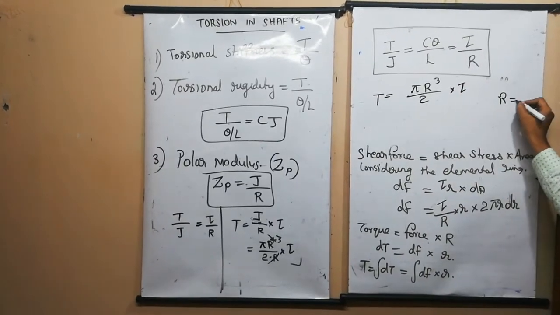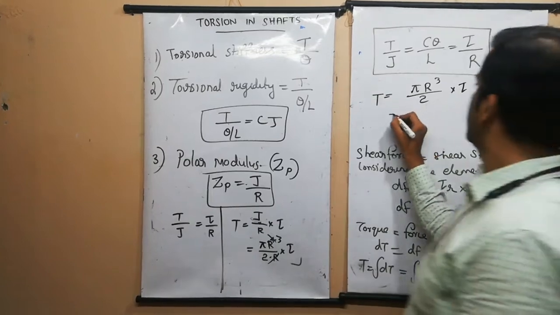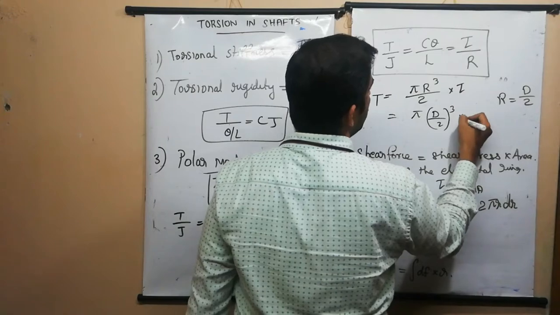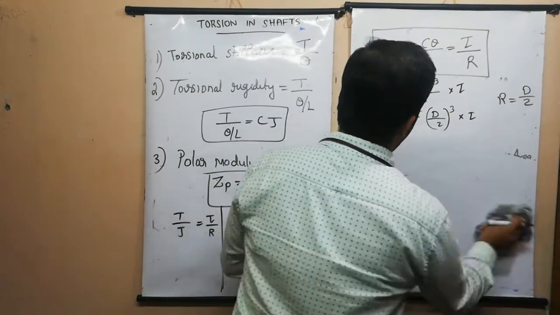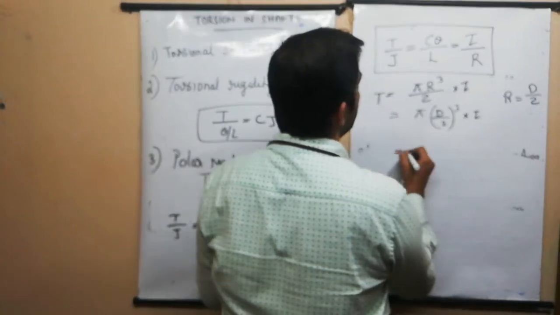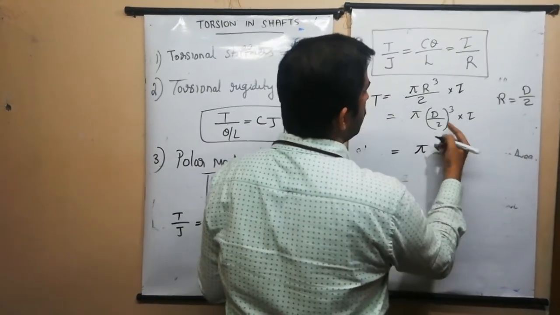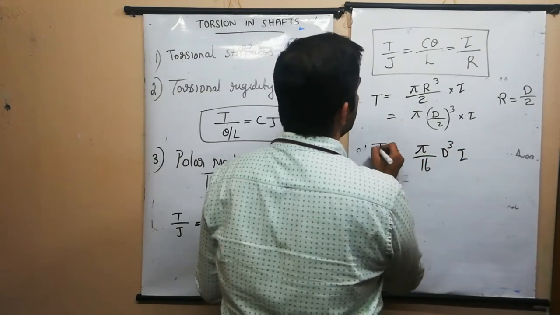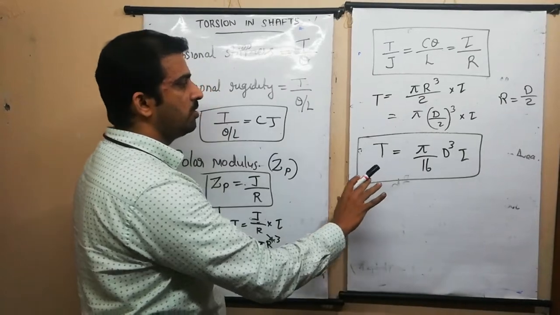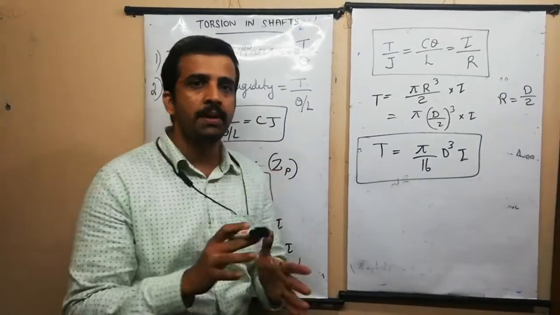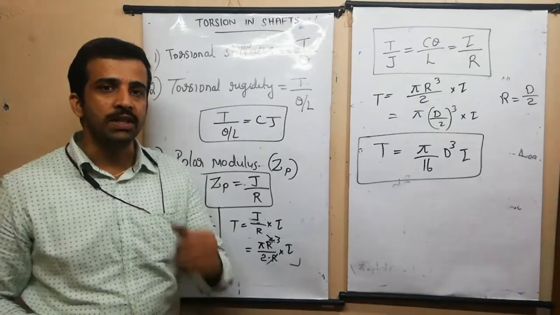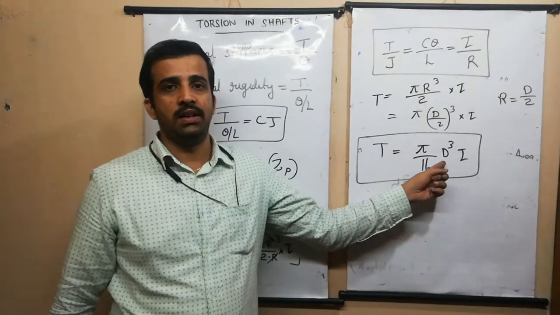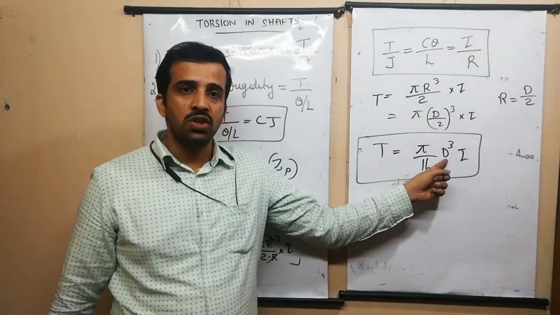What is R? Radius is equal to half of diameter. So I can write pi into d by 2, the whole cube, into tau. That is equal to pi by 16 d cubed into tau. This is the equation for torque, and this equation has got many importance in the design of the shaft. For designing a shaft, we should be aware of the design diameter. Otherwise, if the design diameter is wrong, the shaft will fail.